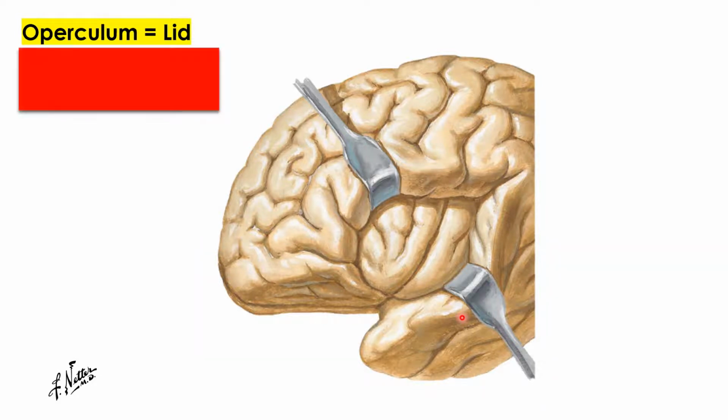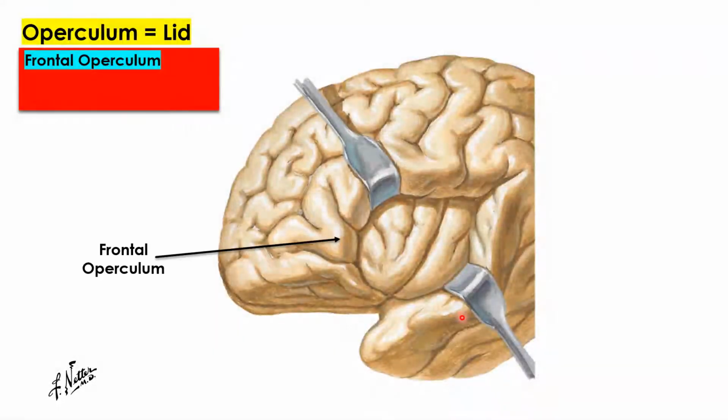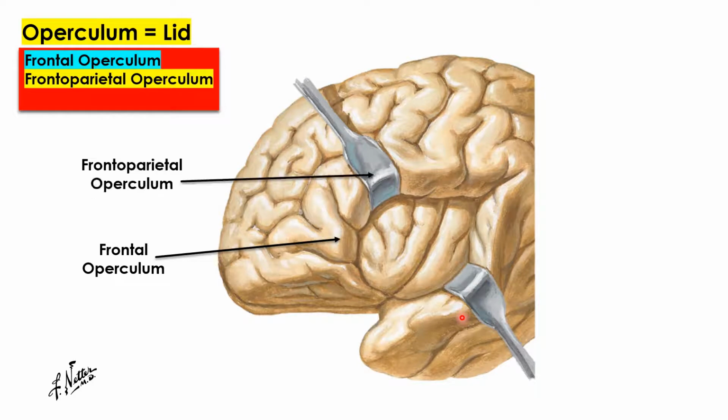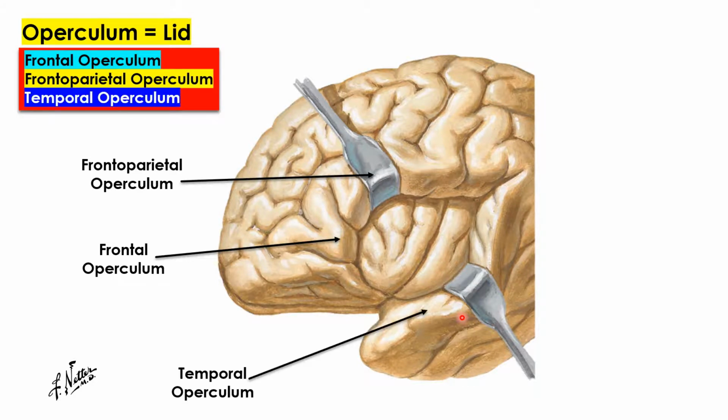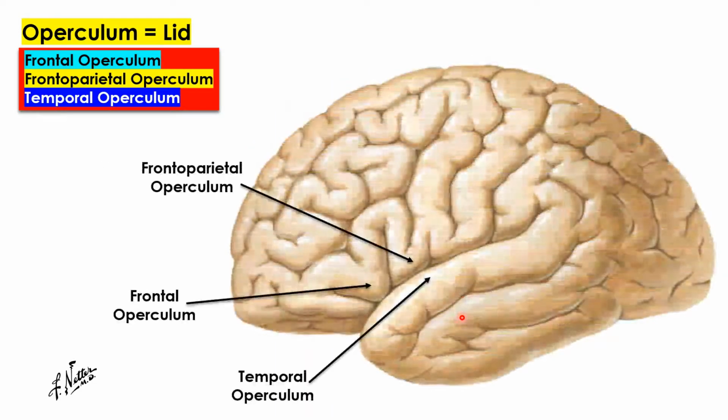So there are mainly three opercula. The frontal operculum on the frontal lobe, the frontoparietal operculum between the frontal and parietal lobes, and the temporal operculum on the temporal lobe. And these three opercula will form a lid around the insula. Okay, they have made a lid on the insula, so the insula is protected and closed. Okay.